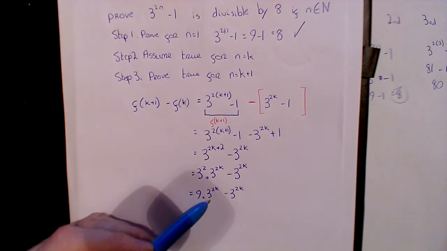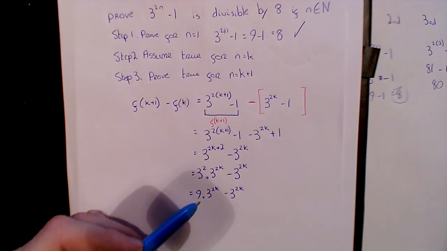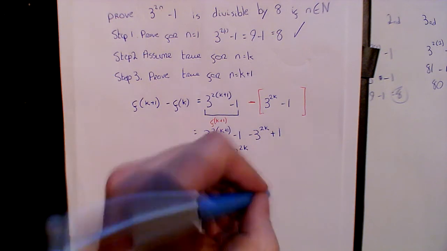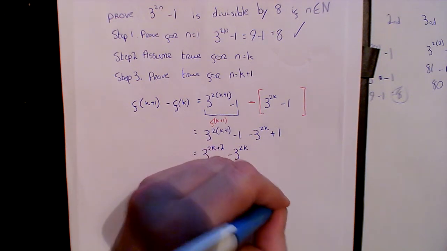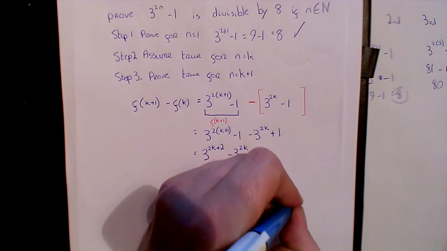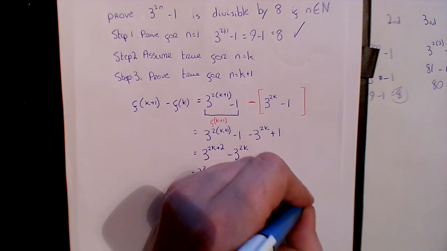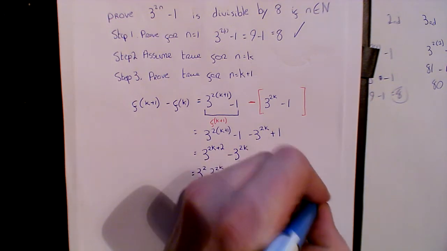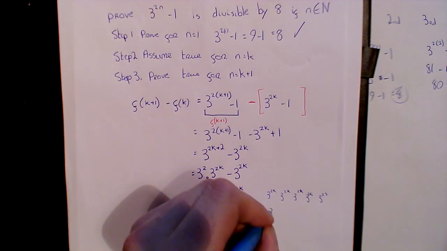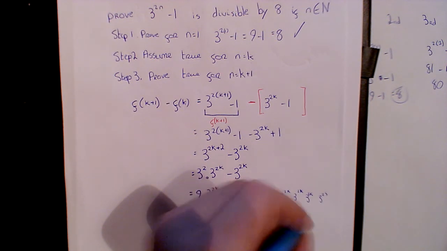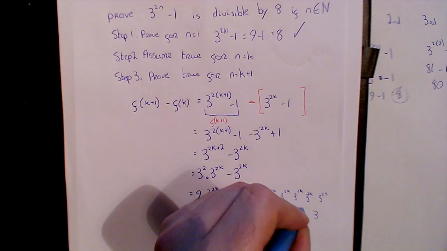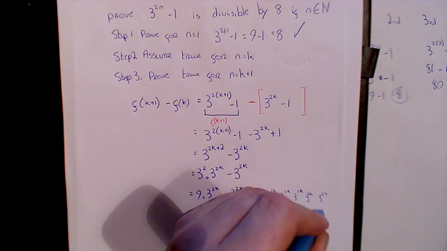So think about this. We have 3 to the 2k multiplied by 9. Right, so if I did 9 of them, 1, 2, 3, 4, 5, 6, 7, 8, 9.